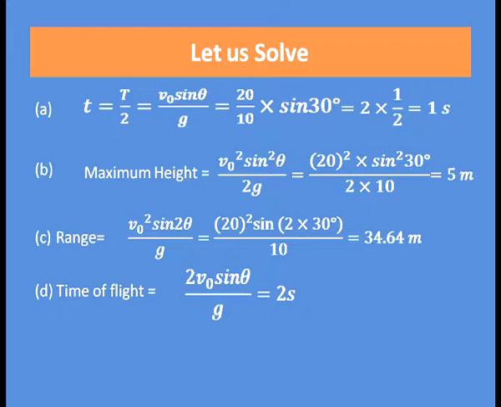and the total time of flight is equal to twice of small t, that is also you can use the formula for time of flight, that is 2 V0 sin theta divided by g, and put all the values and it comes out to be 2 seconds. So, this is how you can use the formulas for total time of flight, range and maximum height and find out the solution for numericals.